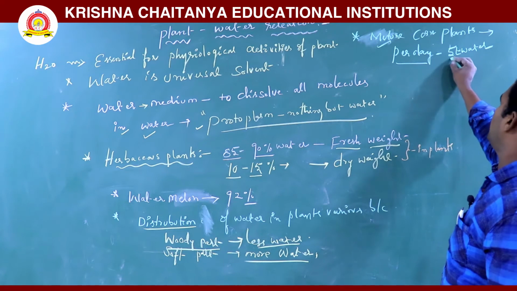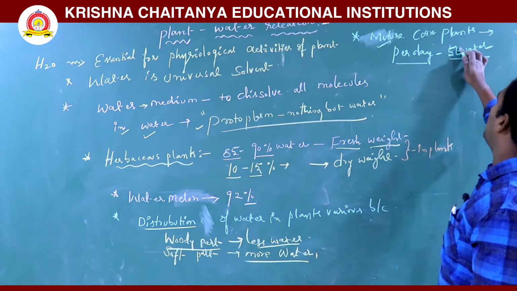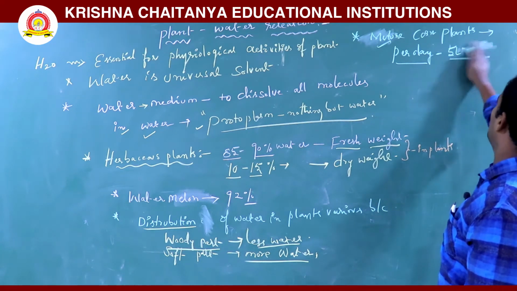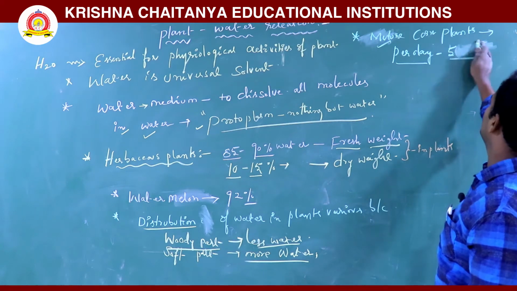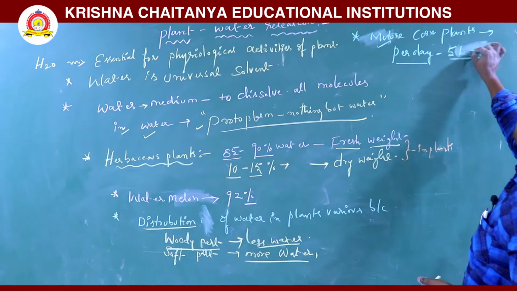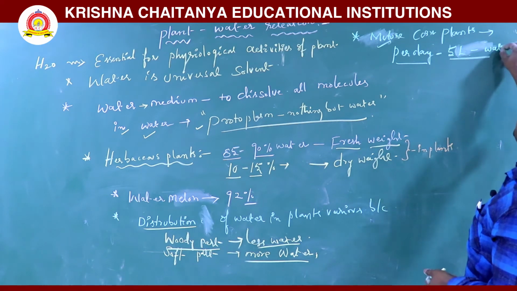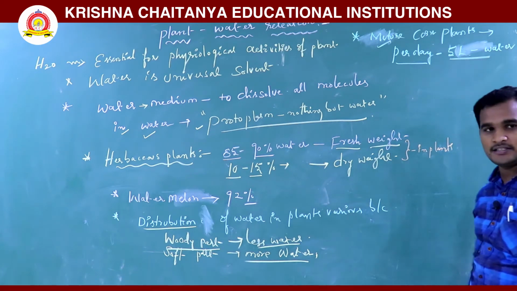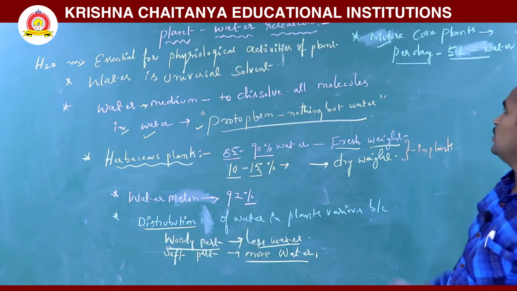So 5 liters of water is required for one mature corn plant per day. Here you should write it in liters.